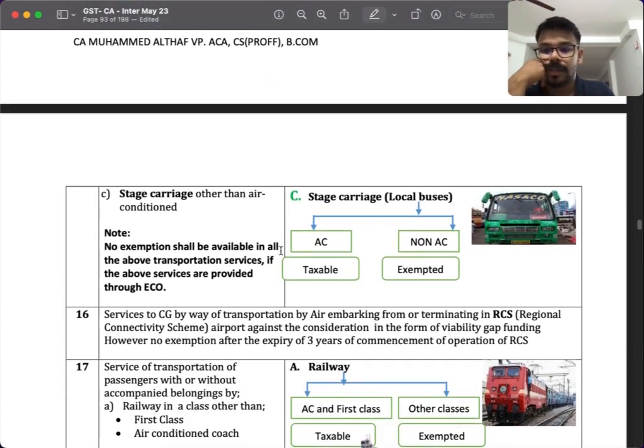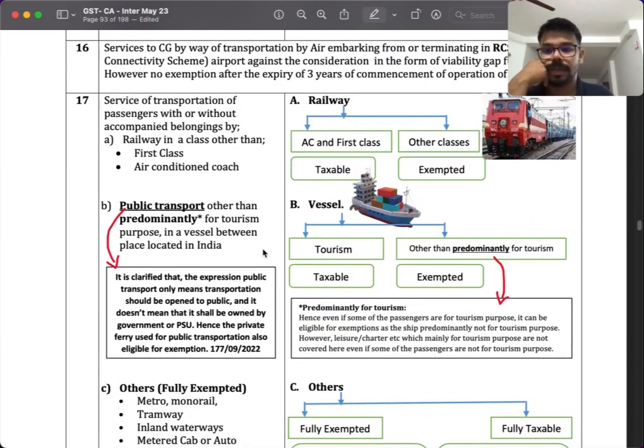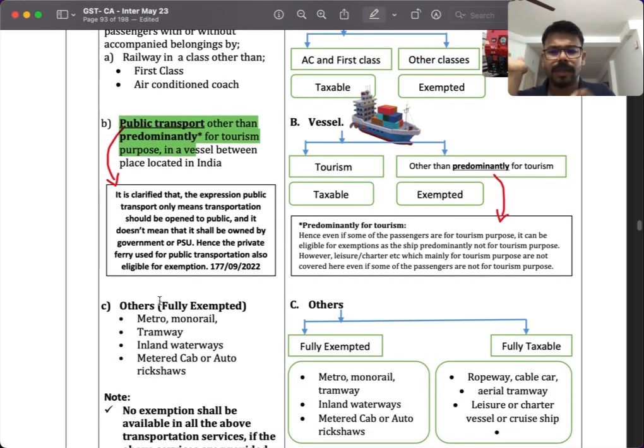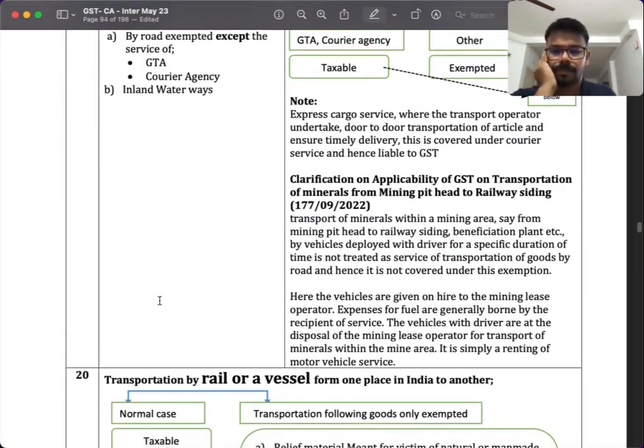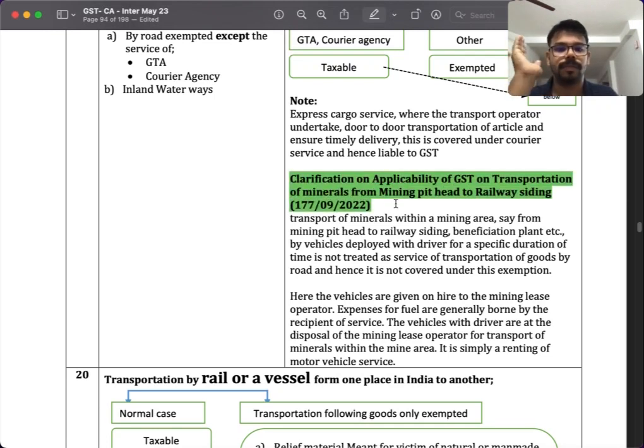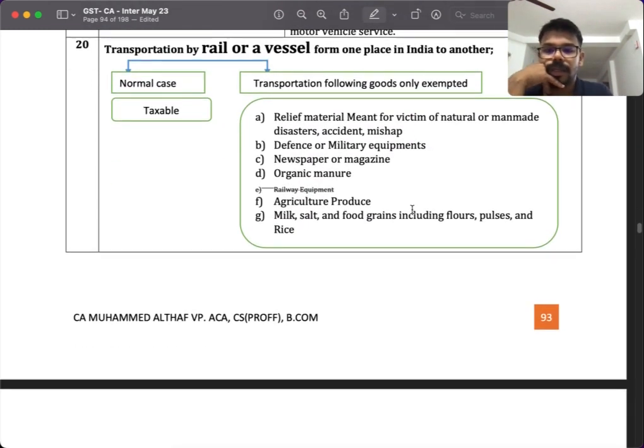Okay. Then the next amendment is they inserted a new clarification on public transport. I think this is an irrelevant clarification, because all of us know what public transport means even though this clarification is not there. They simply inserted a clarification. Then the next one is also a new clarification on minerals, meaning transportation of minerals from the mining pit head to the railway siding. Then out of transportation by railway or vessel, they have removed railway equipment, so that is actually made taxable.